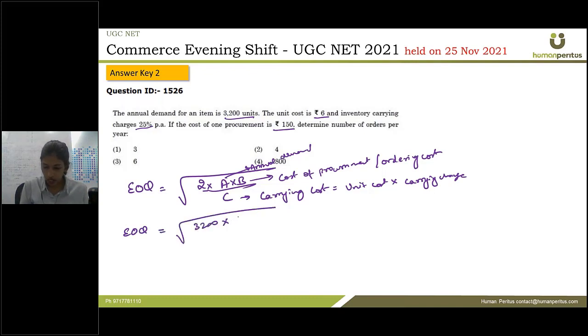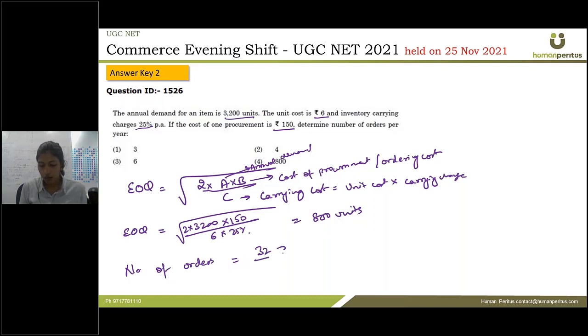the square root of 2 into 3200 multiplied by 150 divided by 6 into 25%. So our EOQ will come out to be 800 units. And it is asking us the number of orders, and the number of orders is calculated by annual demand divided by EOQ, that is, economic order quantity. So our number of orders is 4. That is, in a year the company should have 4 orders of 800 units so that they can have minimum cost, and that would be the ideal order quantity.